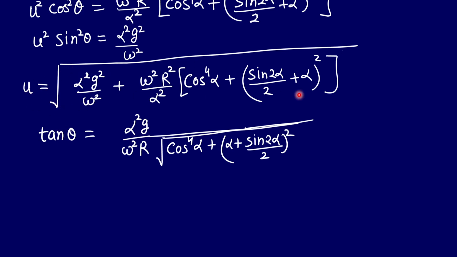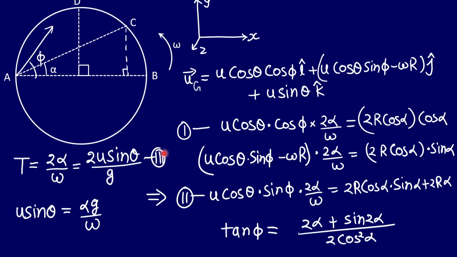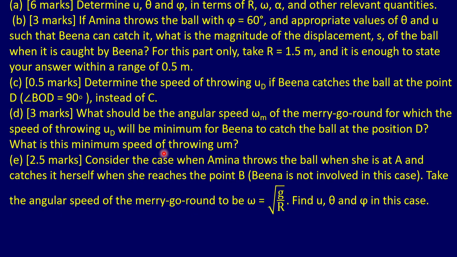So such a large expression of u and such a complicated relation, right? And the value of tan theta will be nothing but equal to u sine theta divided by u cos theta, right? So this term, under root of this term divided by under root of this term. So now we have got the value of theta also, that is tan inverse this much, right? So we got all these three values. Now let's see the next part here, what we had to do, right? So the B part here.